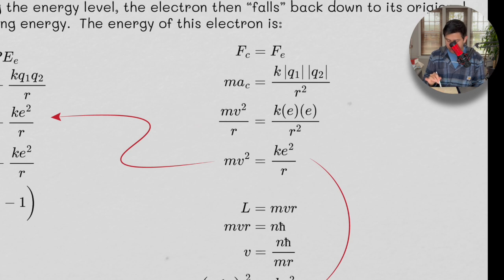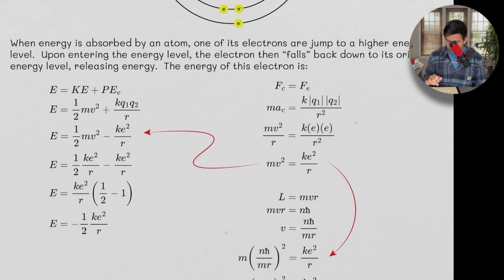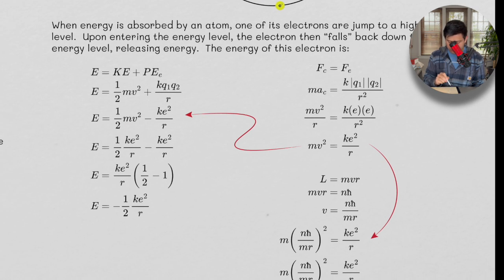And to get from here to here, we're multiplying both sides by r. Then we take this, put it into here, and that's how we get this. And then we can do the rest of this and get down here. All right.